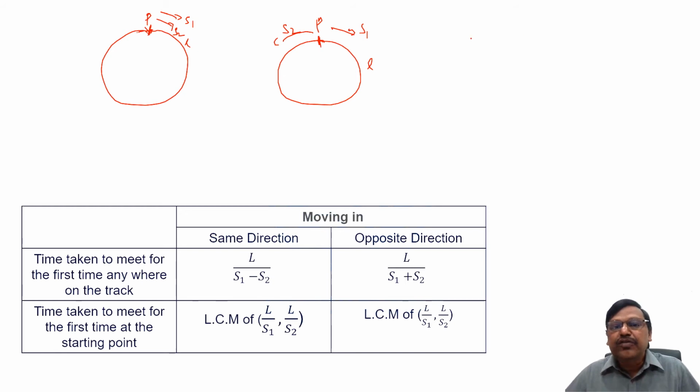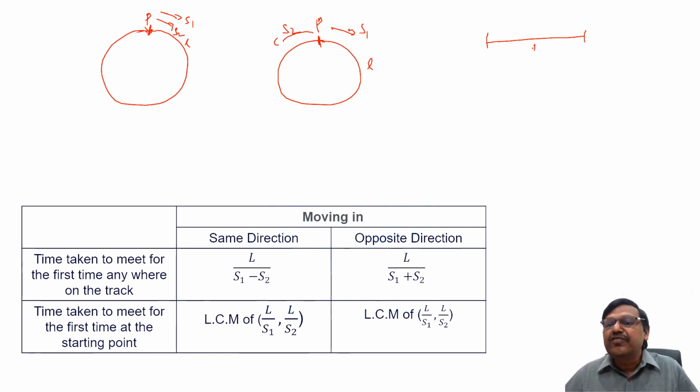Here, this is more of a relative speed concept question, because 2 people are traveling. If you recall the relative speed concept we discussed in the earlier session, I suggest you watch the relative speed concept video once again and come back to this session.